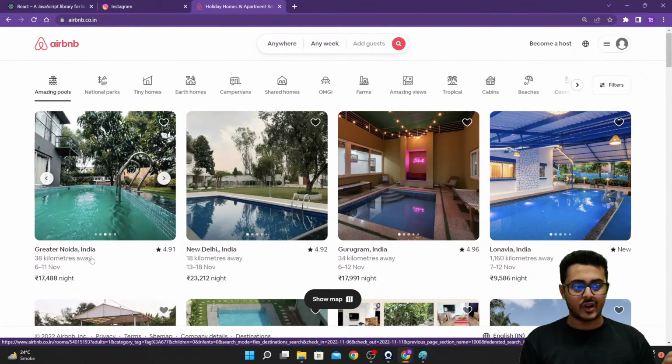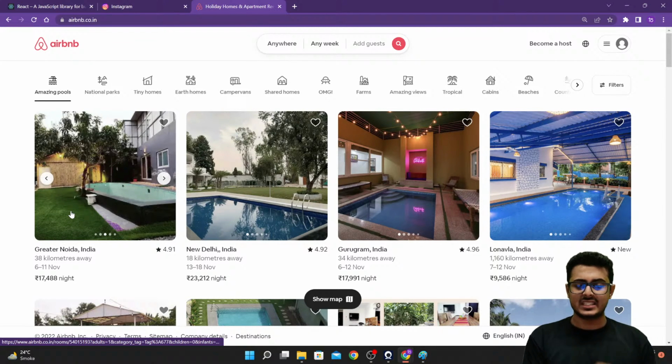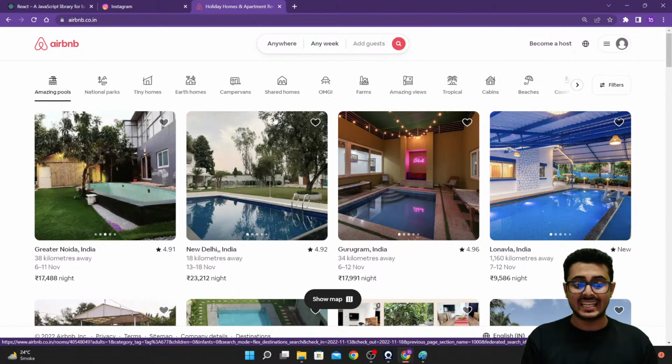This is in Greater Noida, India. It is 38 kilometers away. It is 18 kilometers away. This is 34 kilometers away. From when to when is it available right now? What is the cost per night? And so on and so forth. So it is giving you some information right over here, and that information is getting repeated.